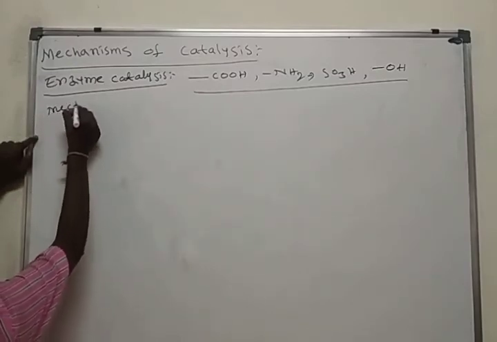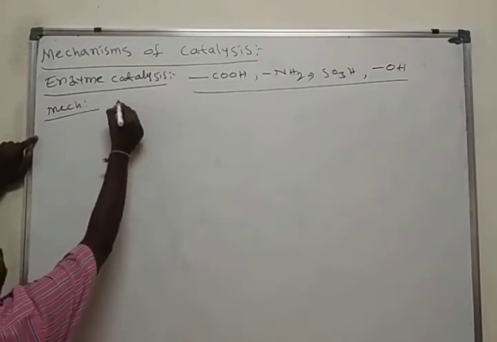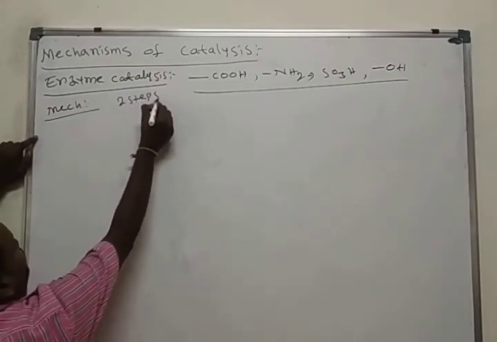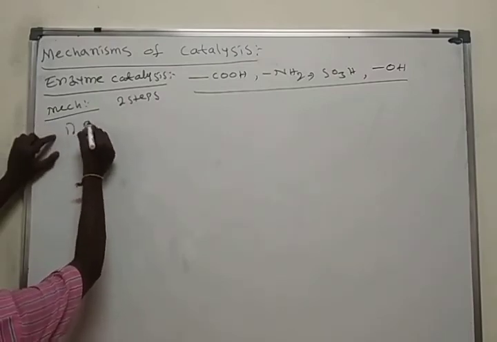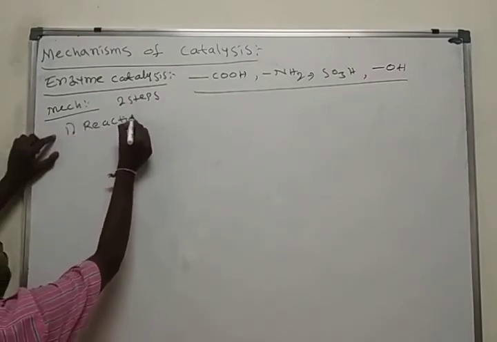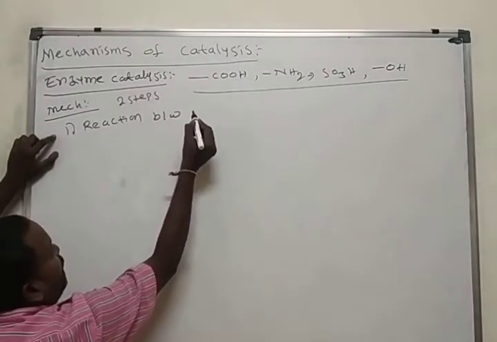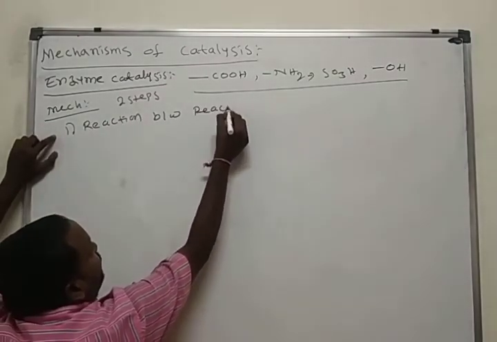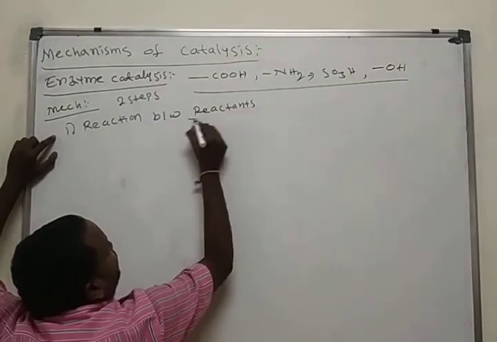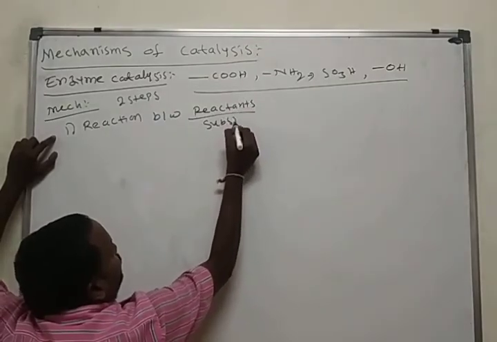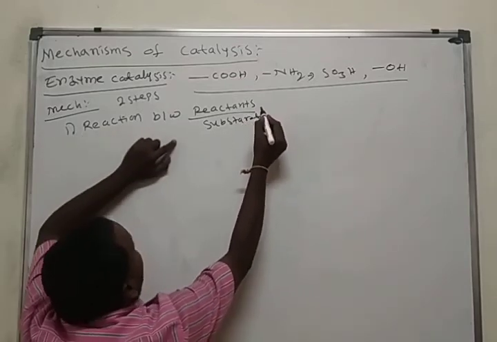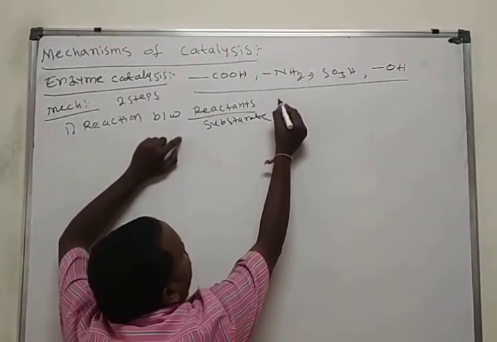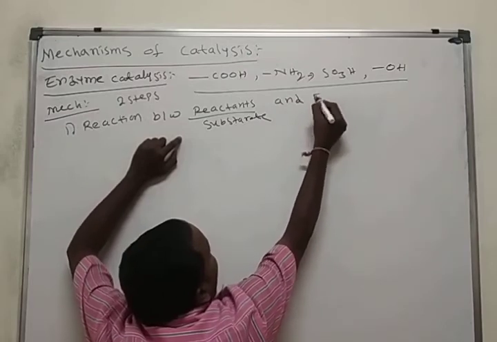The mechanism of enzyme catalysis involves two steps. What are those? First step, reaction between reactants and enzyme. Reactant we call substrate here.